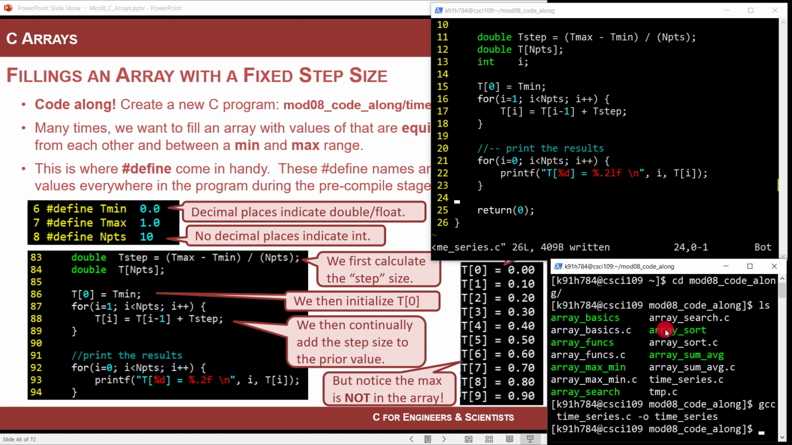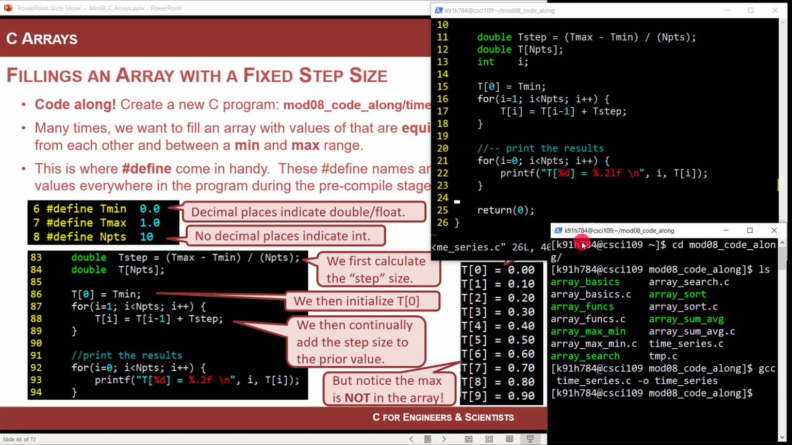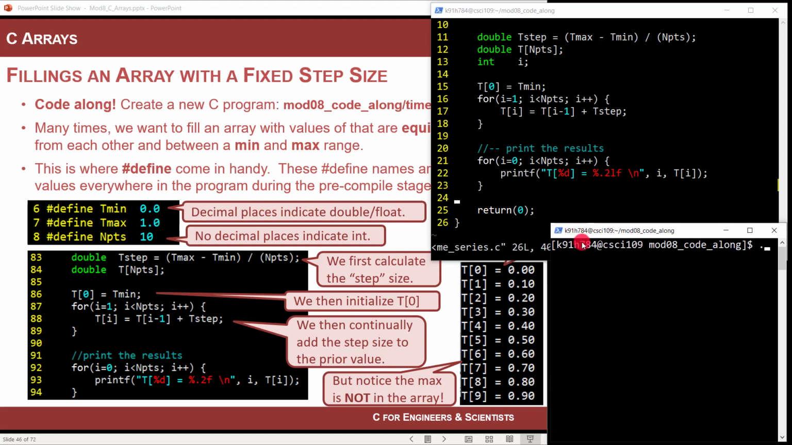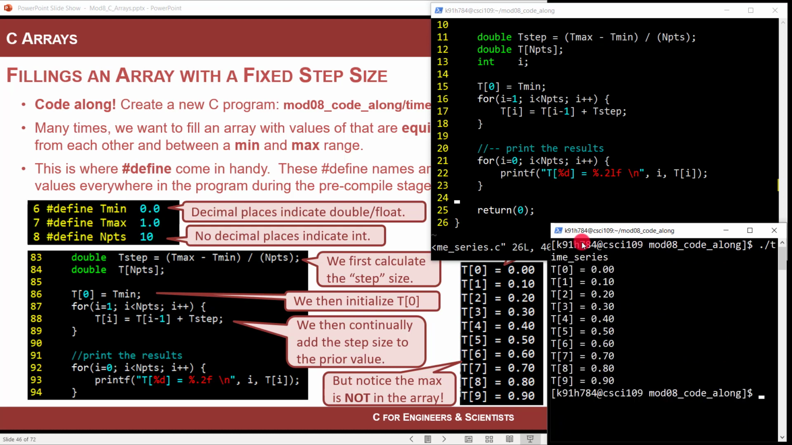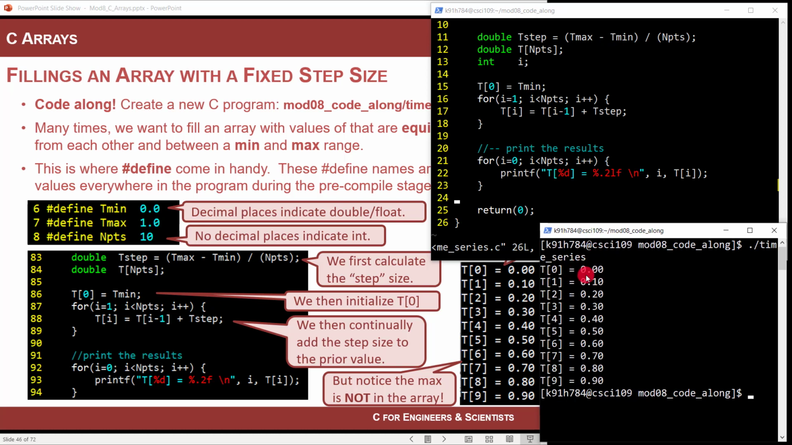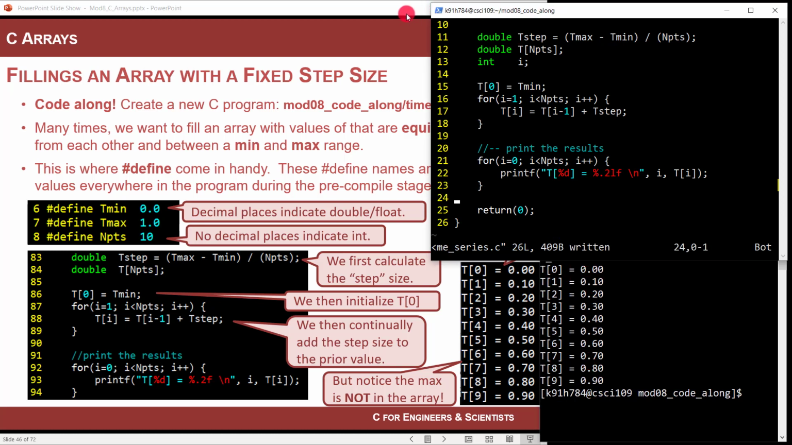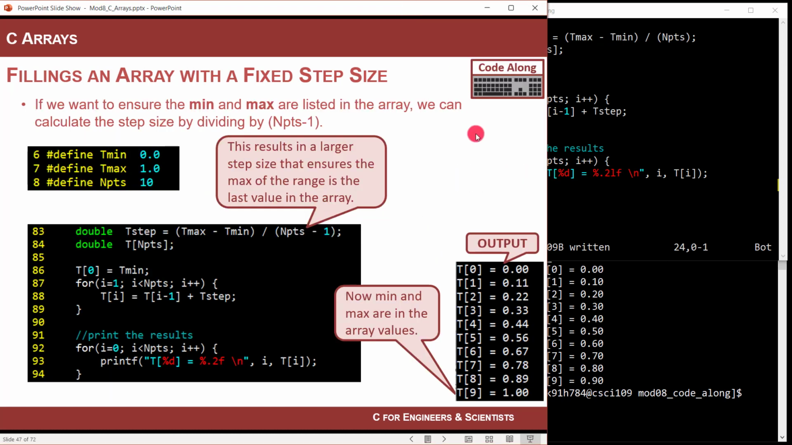So I'm going to run time series. I'm trying to keep this on the screen right here, so I know it's a little annoying. So let me clear that up, and let me go ./time series. Look at that. Okay, so we got it. We filled up the array. So it's like, okay, it worked. That's pretty sweet, isn't it? All right, that's nice. We're still not ready to do the sine wave evaluation.